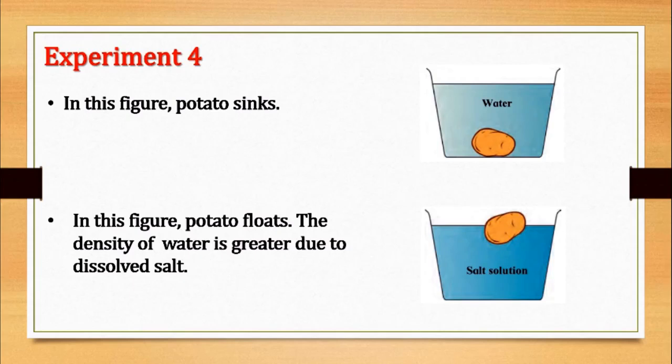The potato will sink. Take out that potato from that glass and put it in the salt water and observe. The density of water in that glass is greater due to dissolved salt. The potato floats in that water because of the increased density.